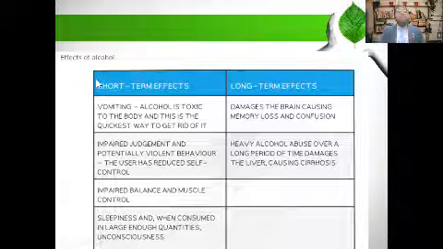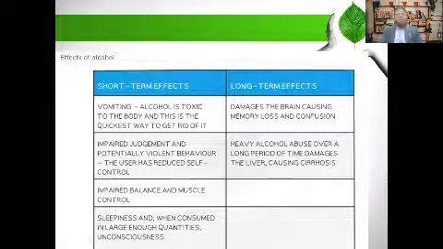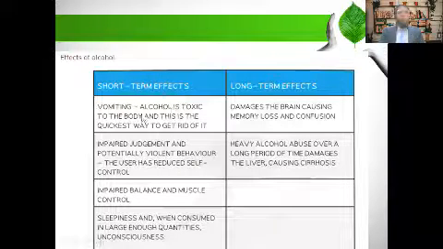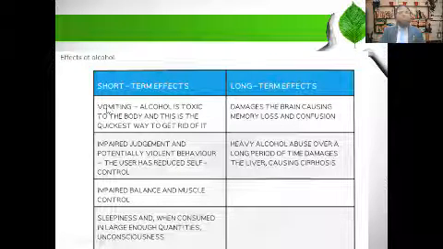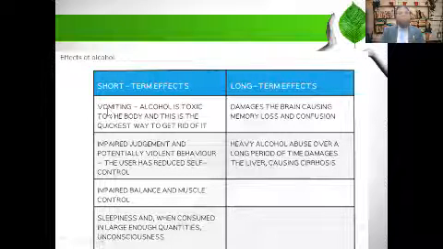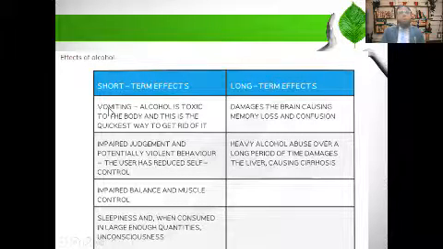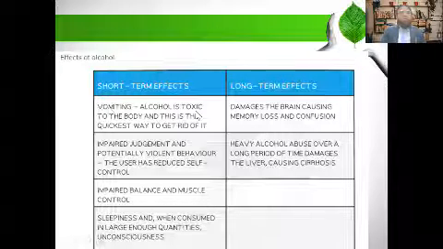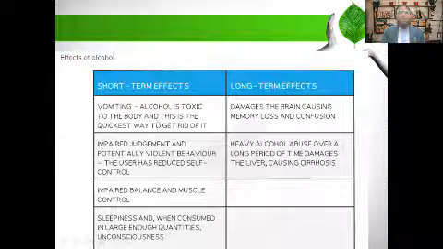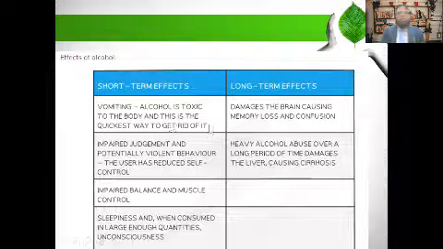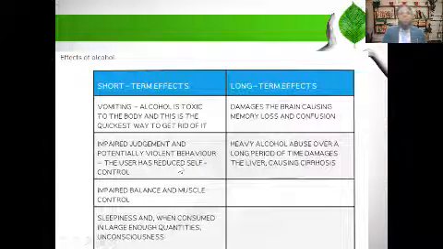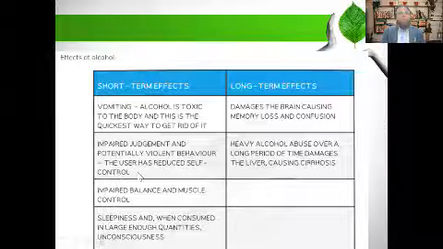Now see here, effects of alcohol. This is another type of drug. There are some short-term effects and some long-term effects. First we will talk about the short-term effects. Vomiting: if you take alcohol in excessive quantity, it may cause vomiting. Alcohol is toxic to the body, and this is the quickest way to get rid of it. Impaired judgment and potentially violent behavior. The user has reduced self-control. These are the short-term effects.